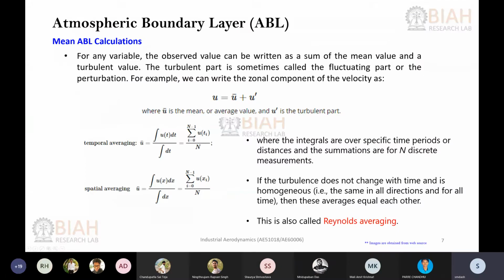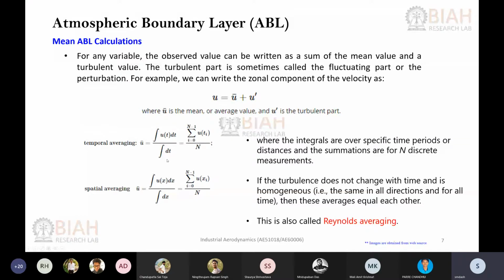Okay, so from the fluctuating or instantaneous wind data, if you consider any one particular wind direction, let's say the u component, you can have the mean wind, which can have both mean velocity as well as the waviness part into it, and your fluctuation.